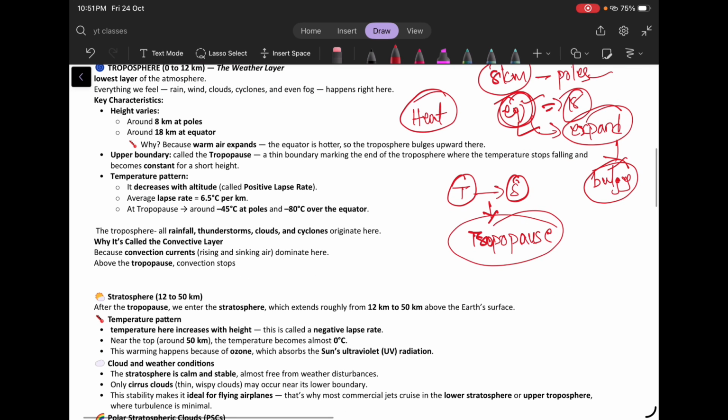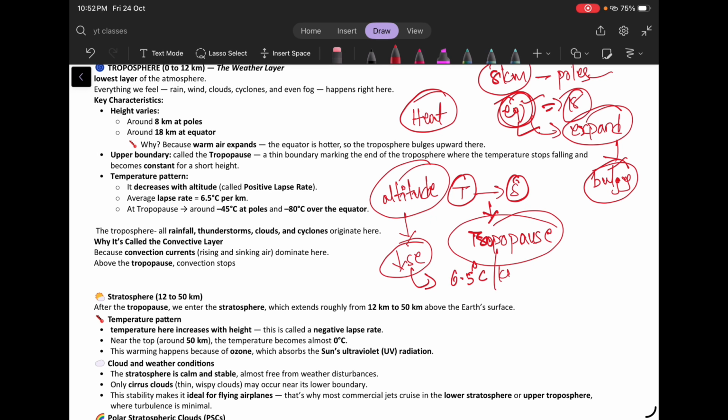And in the troposphere, the temperature with increasing altitude, that means with increasing height from the surface, will decrease with an average rate of 6.5 degrees centigrade per kilometer, and this decrease is called the positive lapse rate. And the tropospheric layer is also called the convective layer.